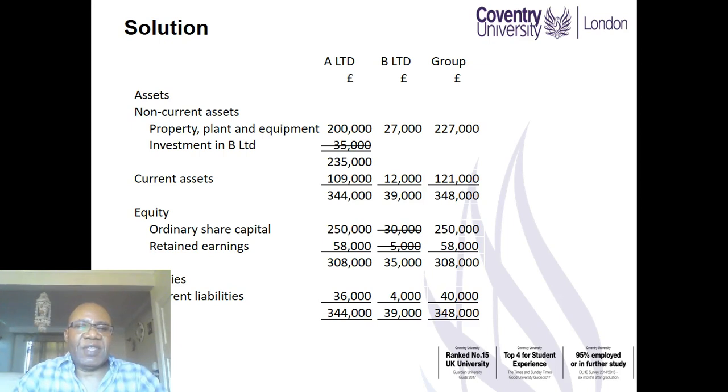In this case, the investment in B Limited, that is in the books of A Limited, is cancelled out with the ordinary share capital and retained earnings in B Limited. And as you can see, the third column in this solution does add up. So the total assets there is 348,000 compared to total equity and liabilities of 348,000. In this simplistic term, that is what consolidation means.